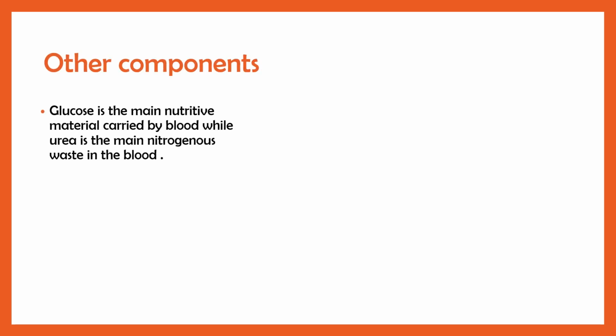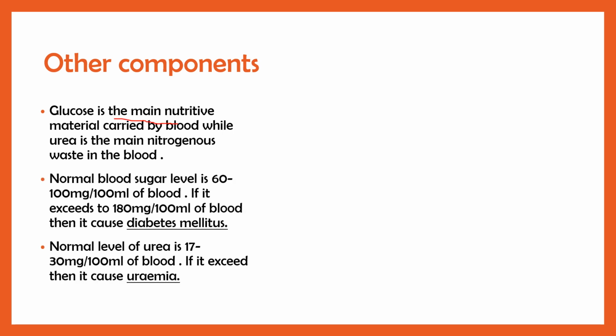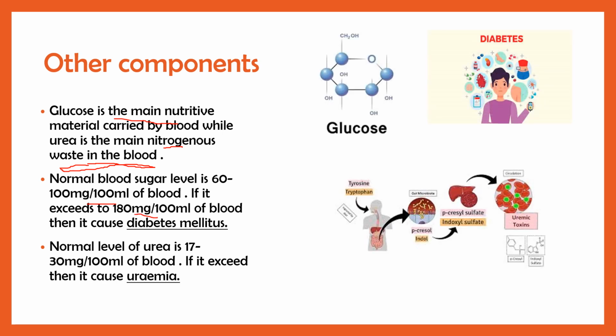So next, if we talk about glucose, glucose is the main nutritive material that is carried by the blood, and urea is the main nitrogenous waste material that is transported in the blood. The normal blood sugar level is 60 to 100 mg per 100 ml of blood, and if it exceeds more than 180 mg per 100 ml of blood, it is responsible for causing diabetes, of which India is a major hub in this case.